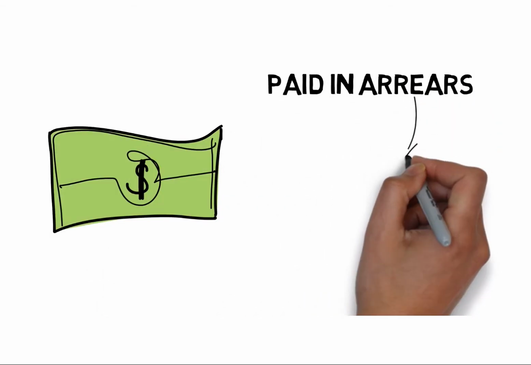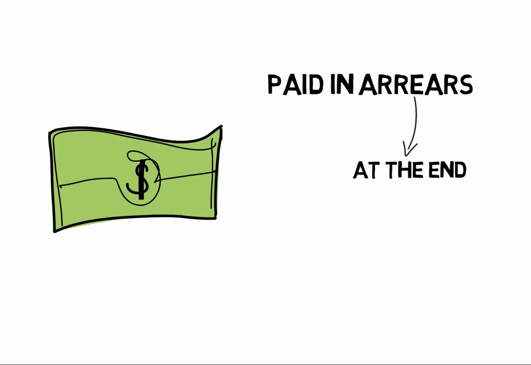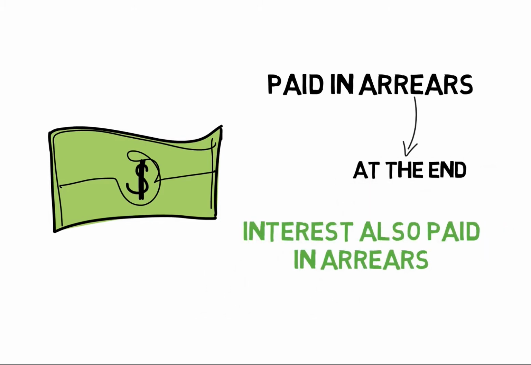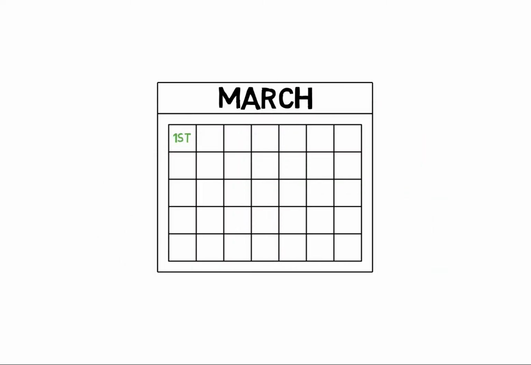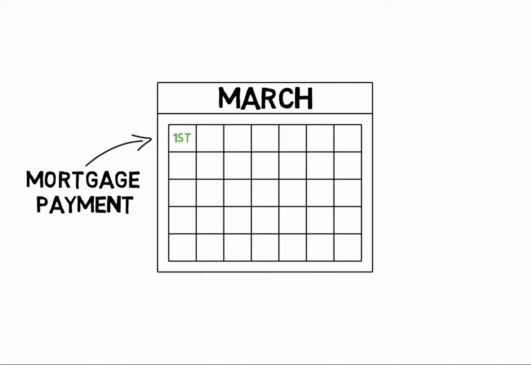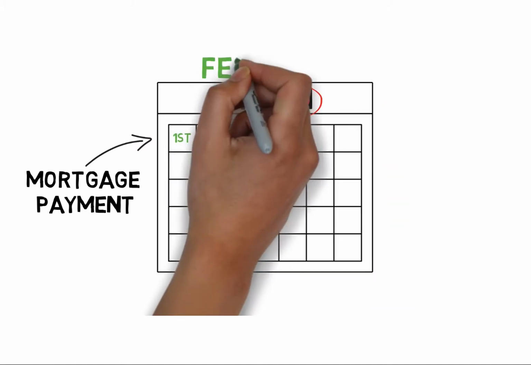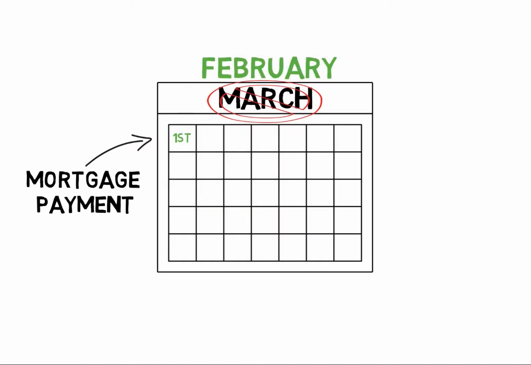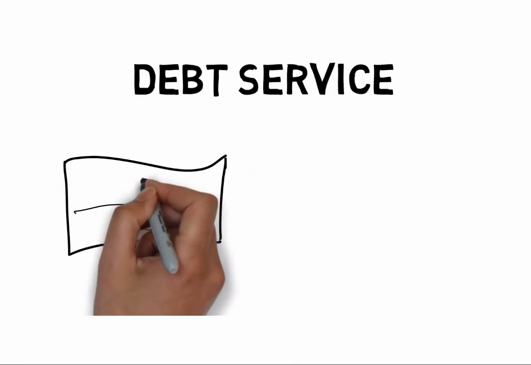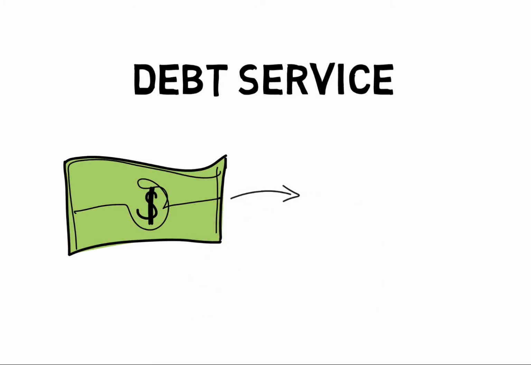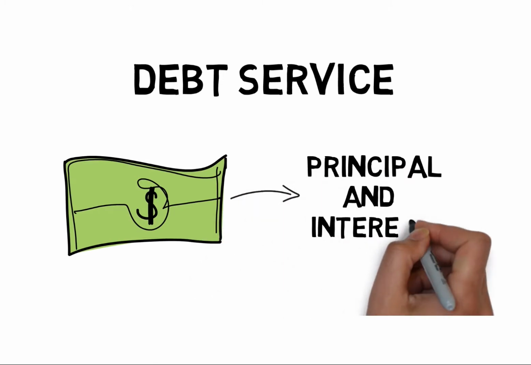Your real estate payments that you make on your loan are always paid in arrears, meaning at the end. Interest is also paid in arrears. What that means is that if a borrower makes a March 1st mortgage payment, that March 1st mortgage payment actually is paying the previous month's interest, that is, the month of February, because interest and payments are always paid in arrears. Finally, debt service is a fancy term that means your monthly mortgage payments are being applied to both principal and interest. That's what it takes to service the debt.